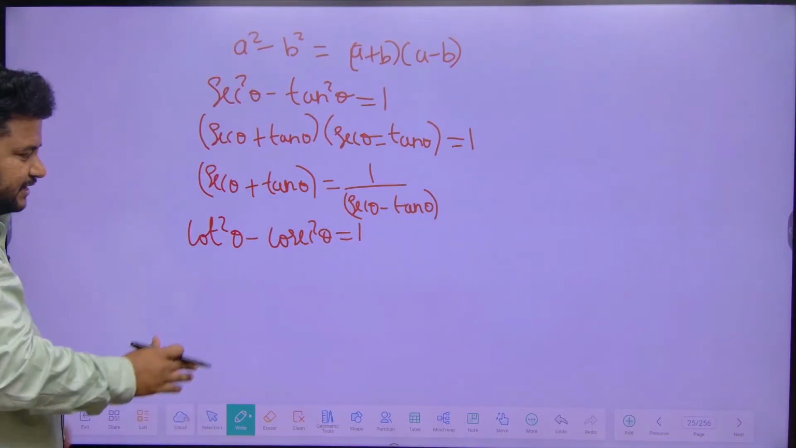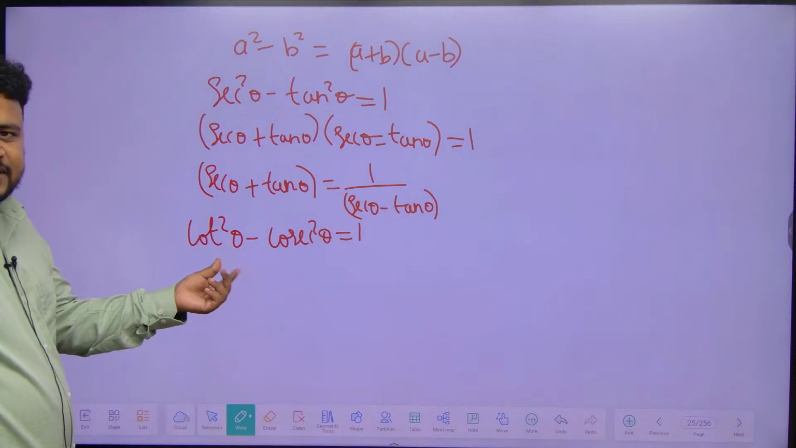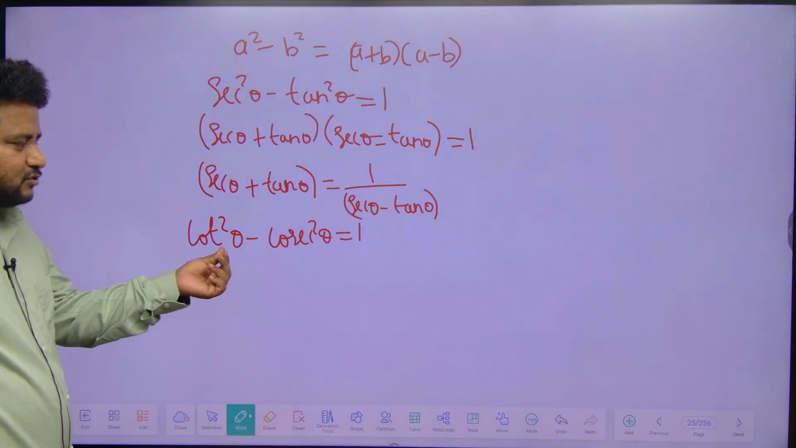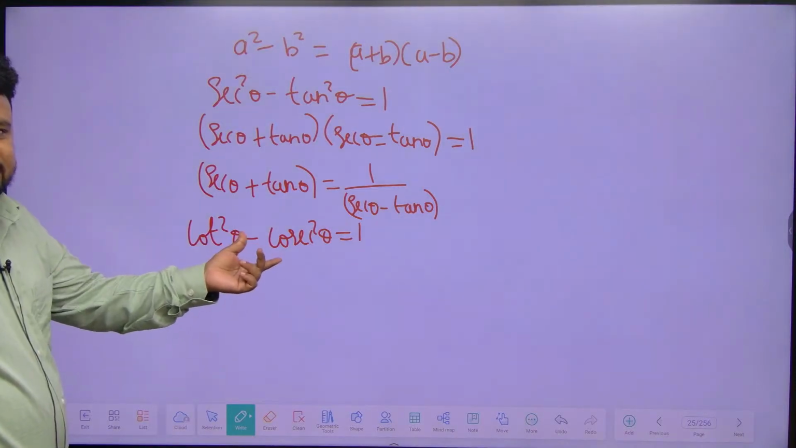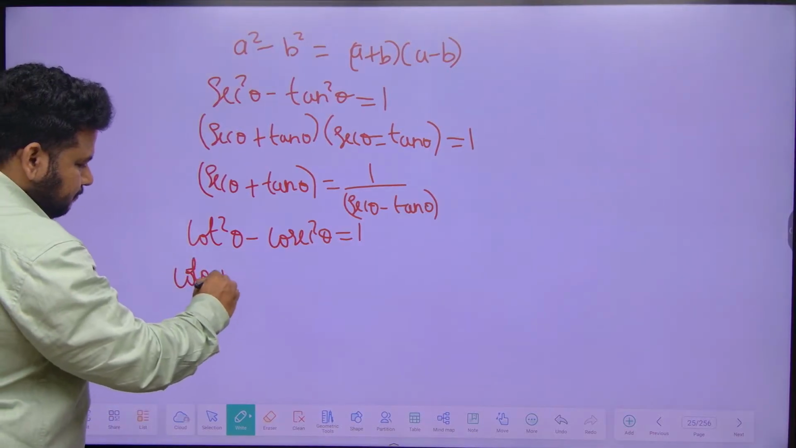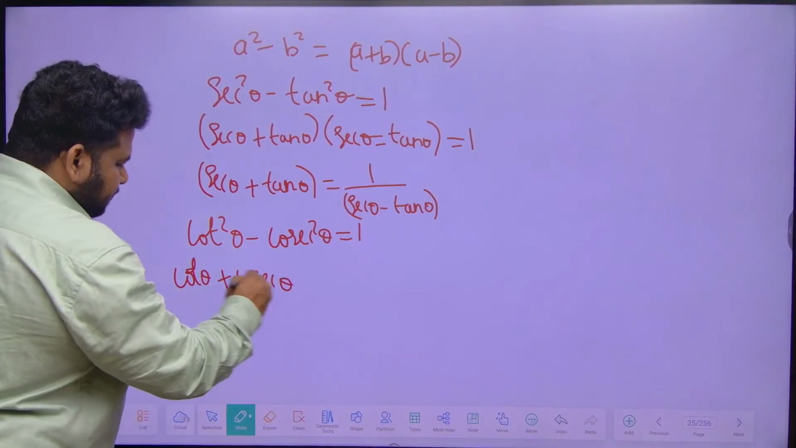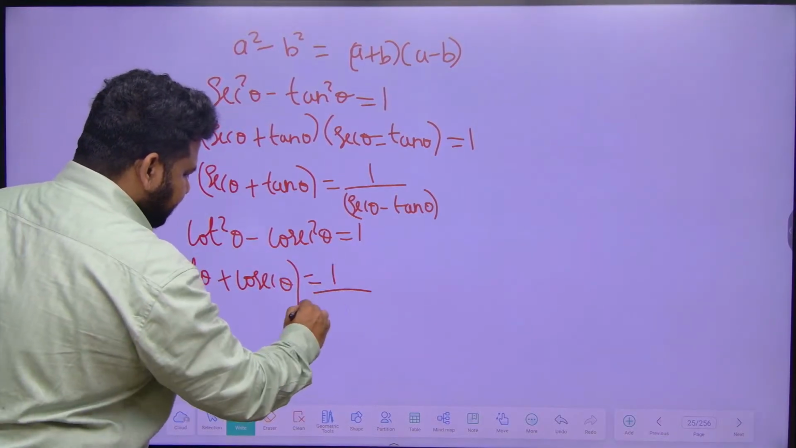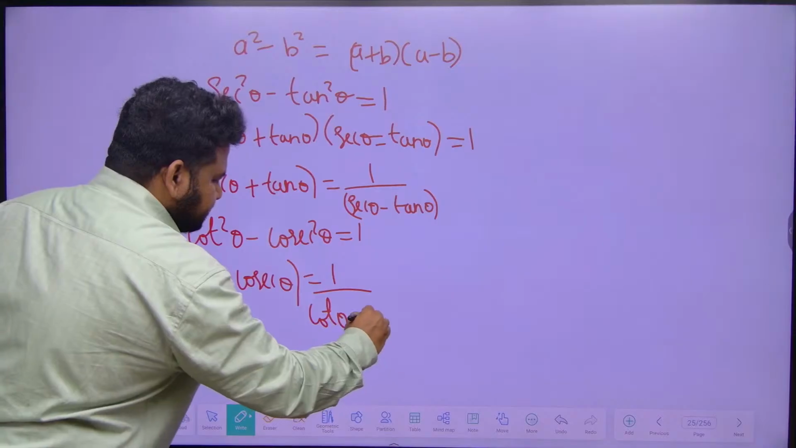Similar logic if I apply here, this is of which form? A square minus b square. I can write cot theta minus cosecant theta, cot theta plus cosecant theta. That will be equal to what? 1. So I can write cot theta plus cosecant theta will be equal to 1 by cot theta minus cosecant theta.